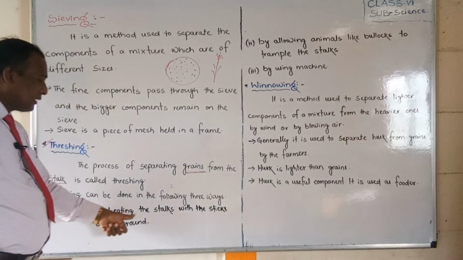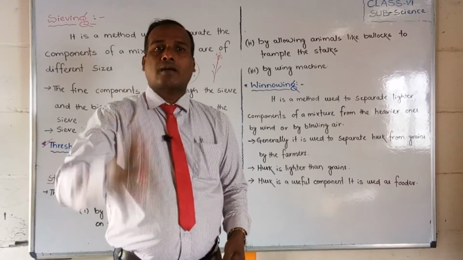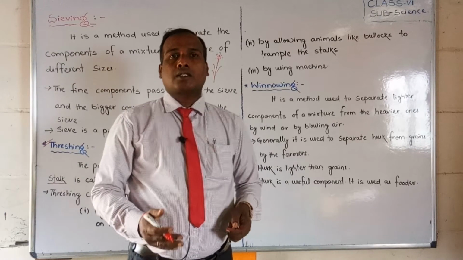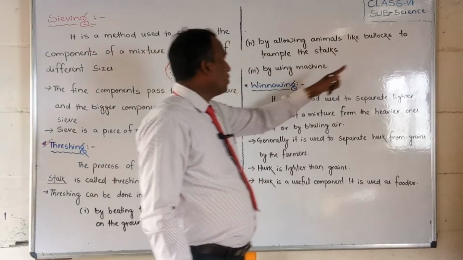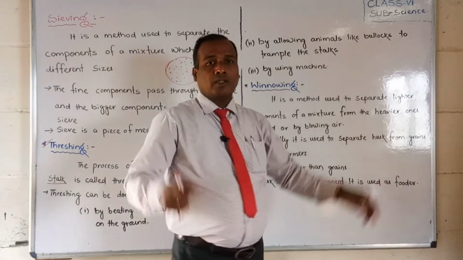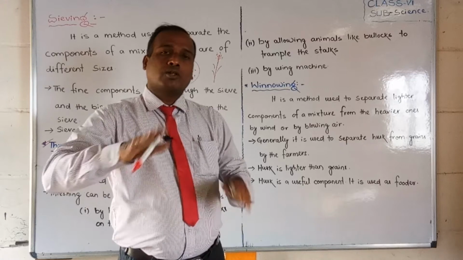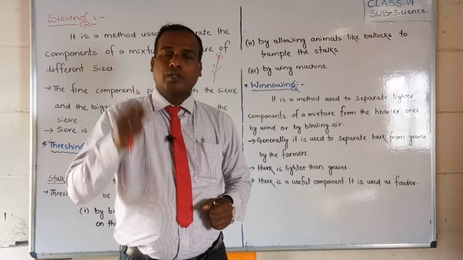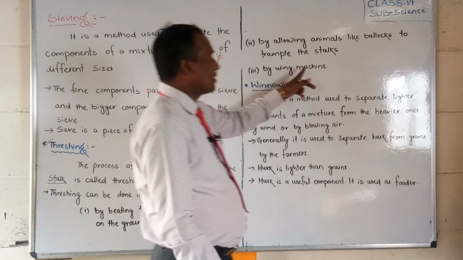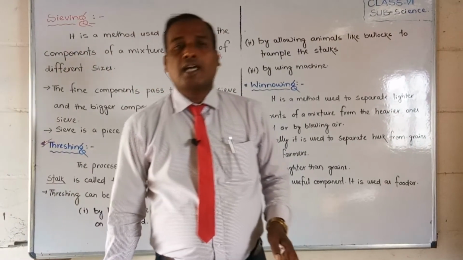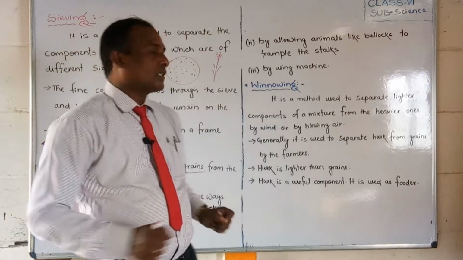One is by beating the stacks with sticks. We can keep them on the ground and hammer and beat the grain stacks, and then the grains will be detached from the stack. Also, by allowing animals like bullocks to trample the stacks, the grains, whether wheat, paddy, rice or other crops, will detach from the stacks. Third one, by using a machine. If a large quantity of paddy or grains are there, then how will we detach them? By the machine only it is easy to detach.